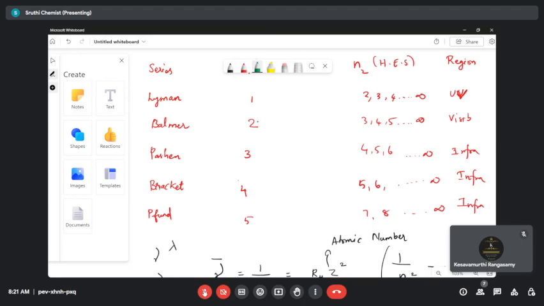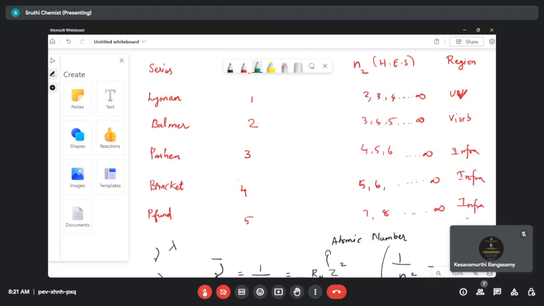For example, you have two n values, one is 5, the other one is 8. Then what is the value of n1? n1 is 5 and n2 is 8, so n1 is the lower energy state. Are you clear?